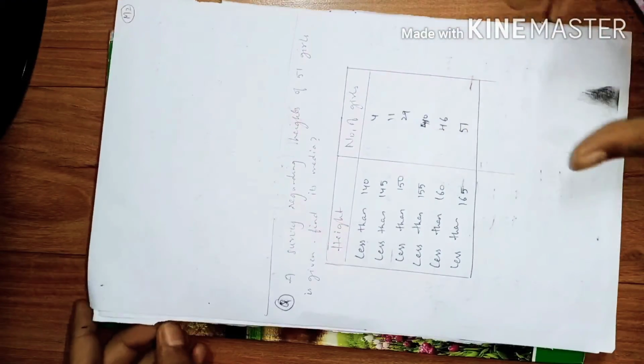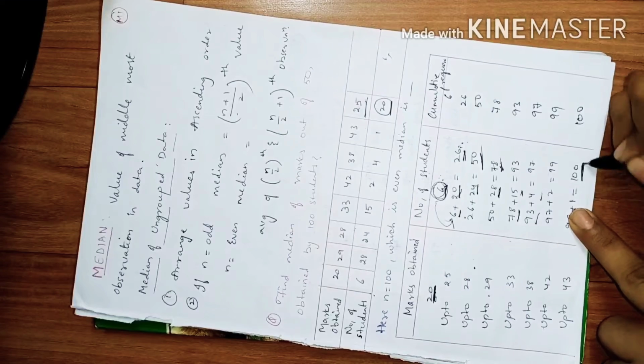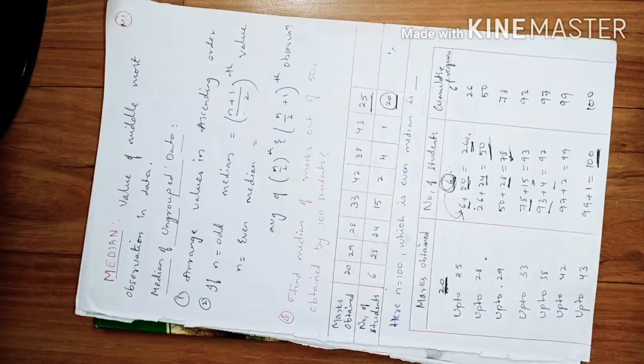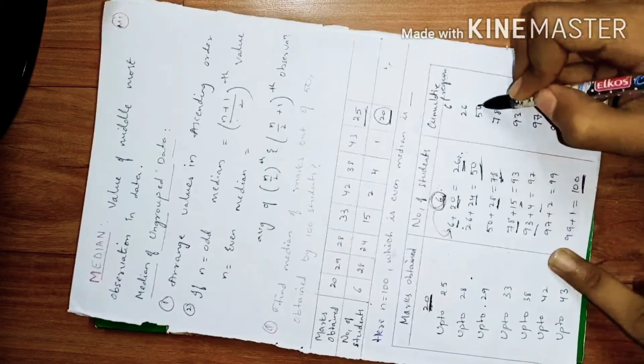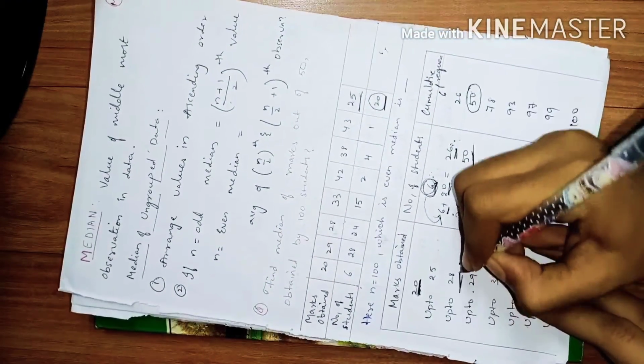So now we need to find the median. We know that the total number of students is 100. So whenever you have 100 students, the middle value is exactly 50. So where do we have the cumulative frequency 50? 50 is here. So it's near up to 28 students.